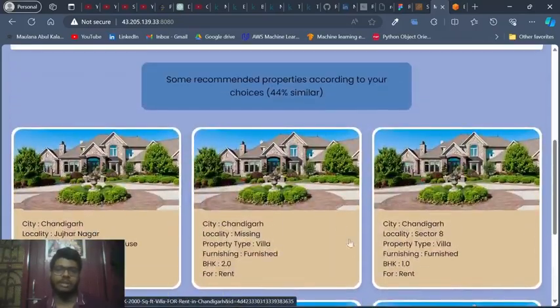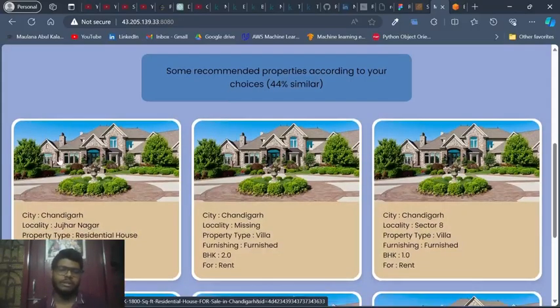I am using cosine similarity for this purpose. It is 44% similar. I haven't used images for this. If I use that, then I would have used scraping tools for getting particular images for the particular properties.